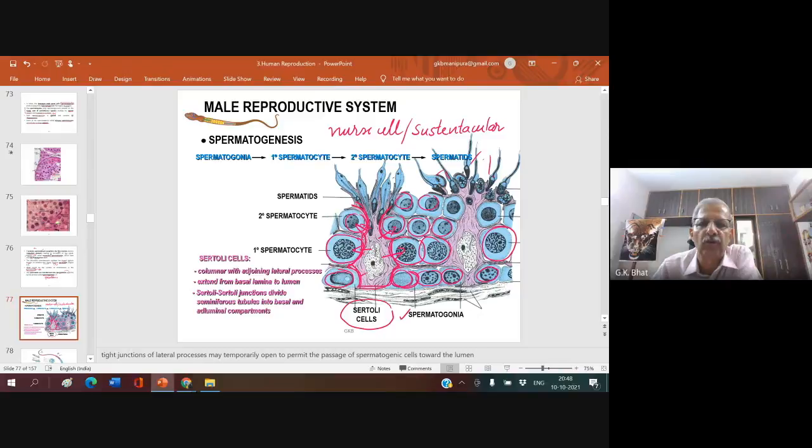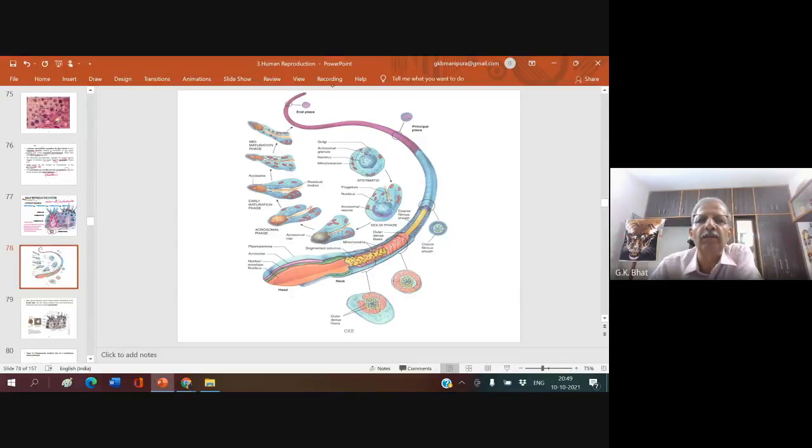Food substance goes by diffusion into these cells. Thereby, Sertoli cells take care of all growing germ cells. Right? And this spermatid gets transformed into tadpole-like spermatozoa or sperm.